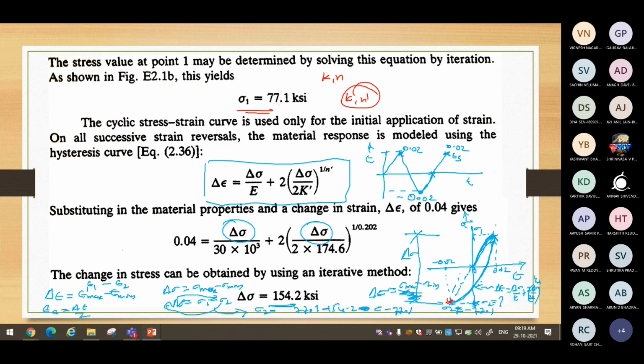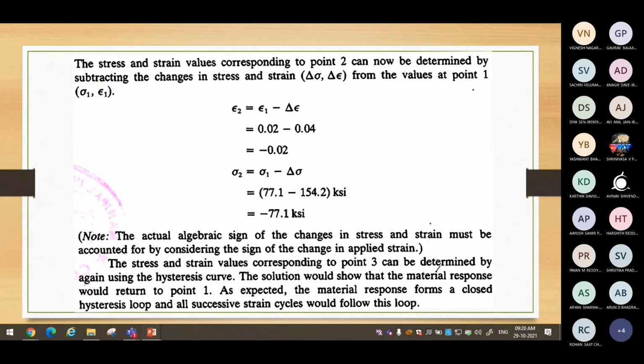So now we want to determine this remaining portion of the hysteresis loop, this path. When I take it back from this compressed position till the next epsilon 3, this is what we want to determine. Use again the hysteresis equation. All parameters remain the same in this case. So we will use that, and we can determine epsilon 3 and finally we have that particular diagram.